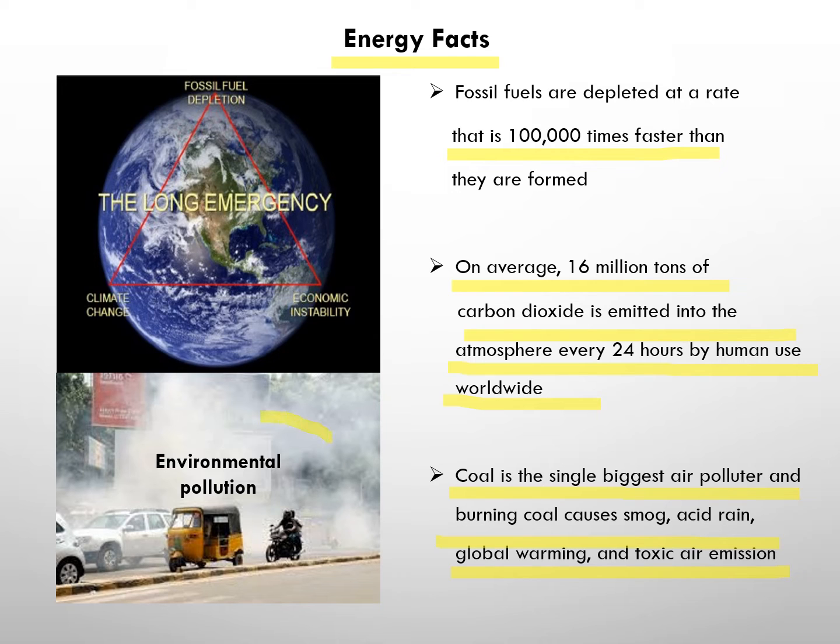If we see, this environmental pollution leads to many things, right? Everything like acid rains and all. And this is the long term emergency. What happens? This depletion of fossil fuels leads to economic instability, and due to this climate change will happen, and this is the long term emergency, right?